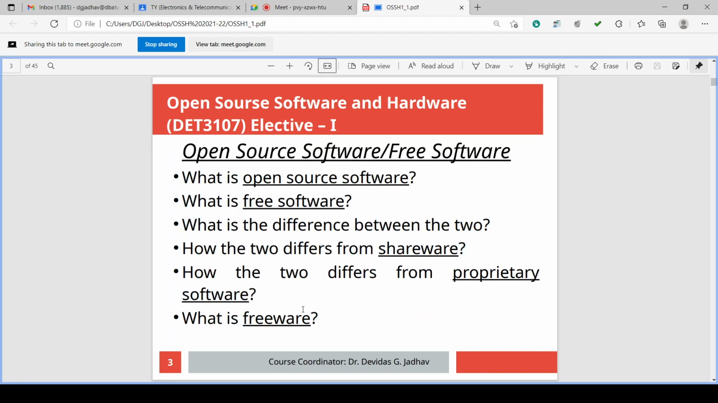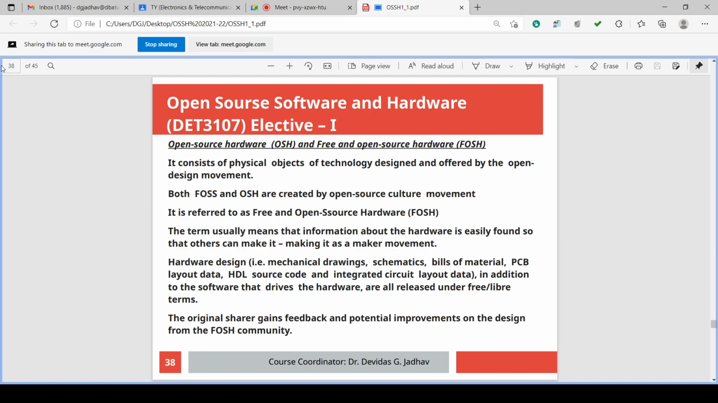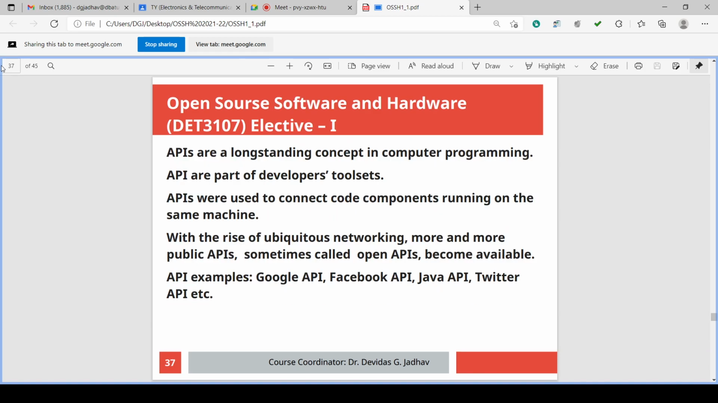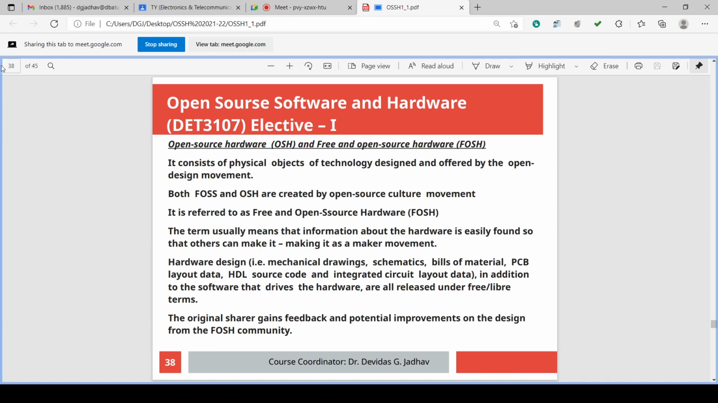So we have checked the outcomes of the course. Now let us go for the open source hardware. Open source hardware is open source hardware OSH and free and open source hardware FOSH.